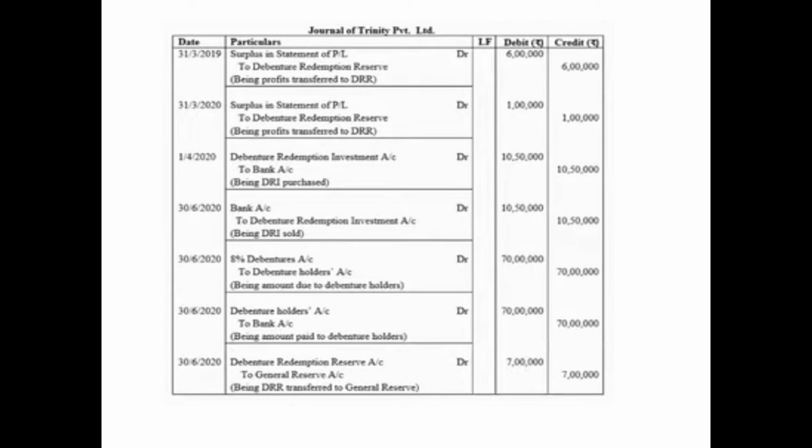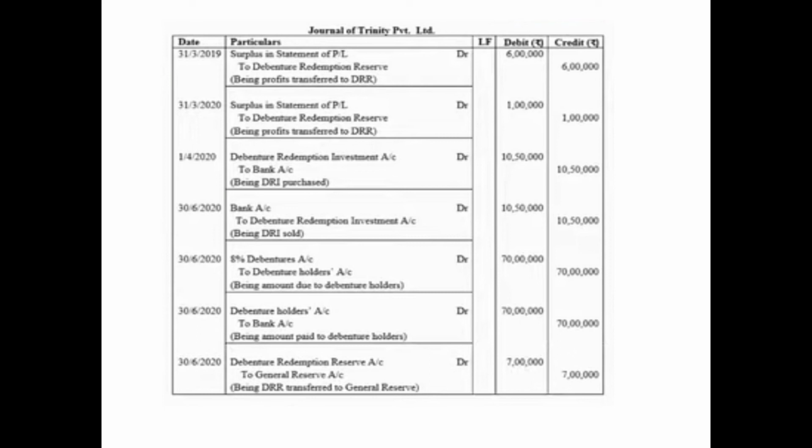Then in the next year, 2019-20, we'll pass the entry. 31st March 2020, the balance of DRR, which is to be created now: surplus in statement of P&L debited 1 lakh to debenture redemption reserve account 1 lakh, so as to make it a total of 7 lakh.